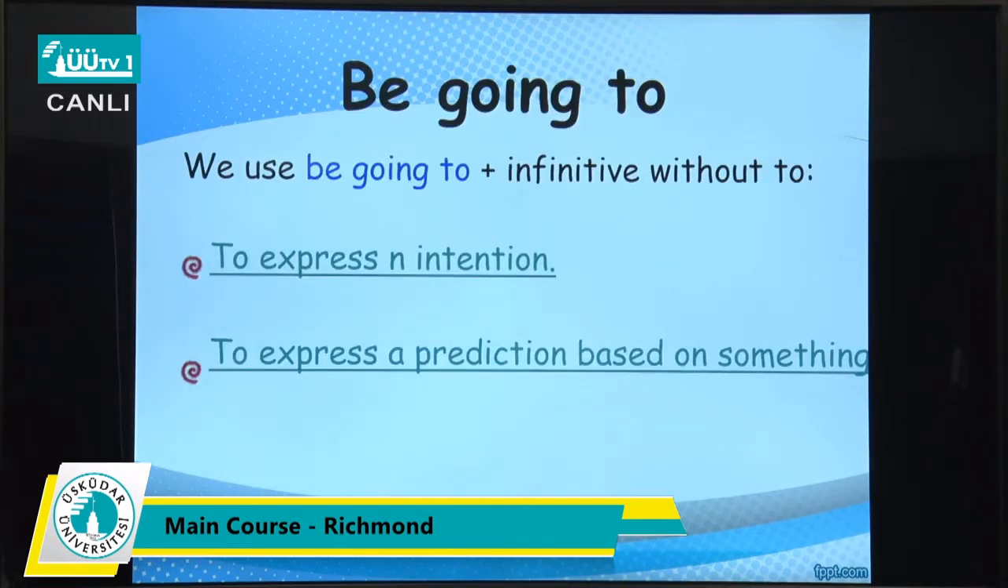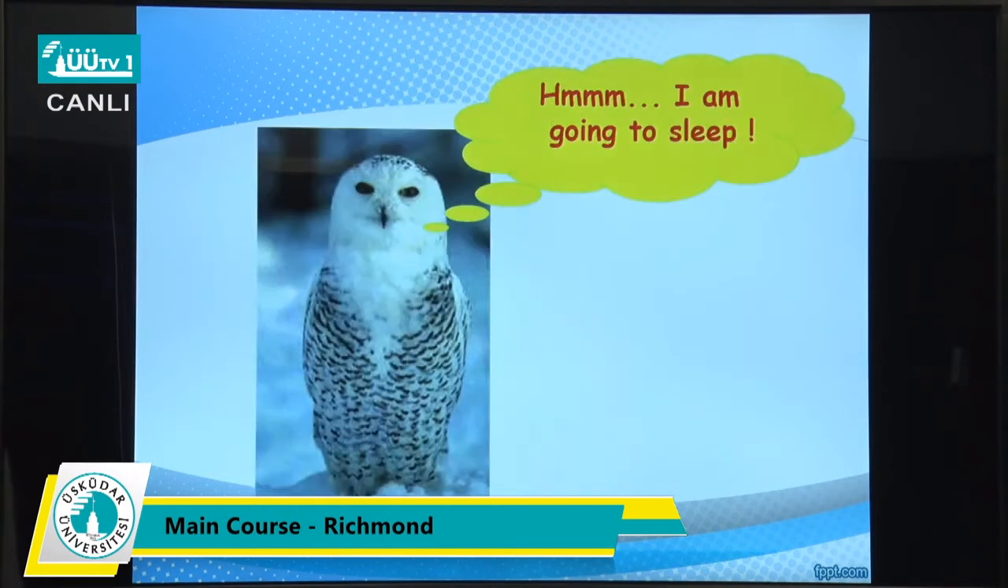Now let's talk about be going to. We use be going to express an intention, to express a prediction based on something. Let's look at the grammar structure. Grammar structure is, we have the subject and we have the am, is, are, and after am, is, are we have the going to, and we have the verb. I am going to sleep.